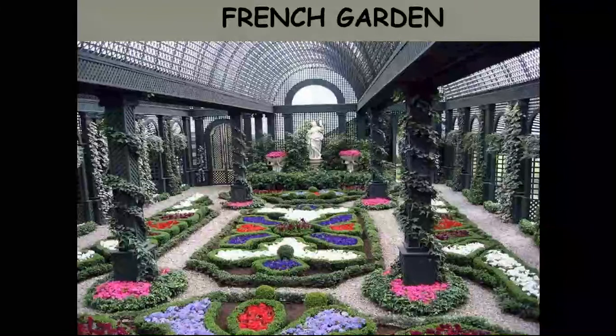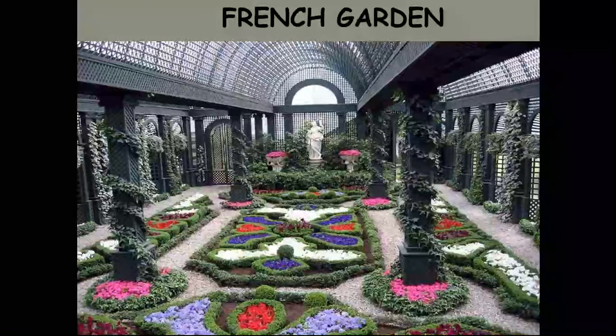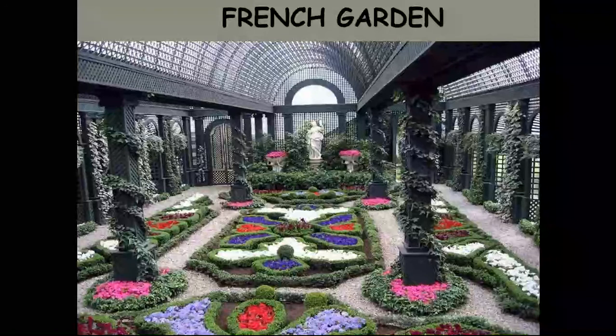Another prominent feature, as in any other European garden, is the sculpture included in the garden area. The focus of the garden tends to be the house, usually a palace or a chateau, and paths radiate out of this, creating a long axial view. The geometric plan is used and symmetry is very important in the French garden.